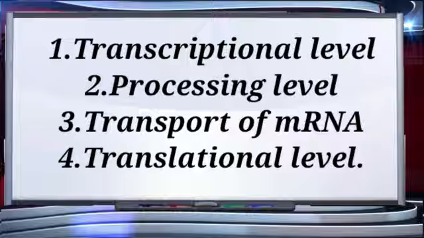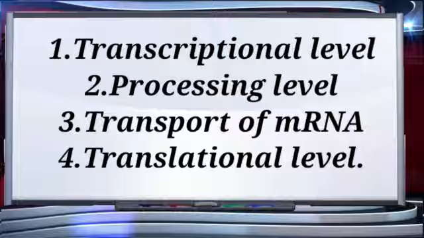It can be regulated at several levels. The first one is the transcriptional level. Transcriptional level means formation of the primary transcript, that is hnRNA. When hnRNA is synthesized, that is when regulation can be controlled. The second one is the processing level. It means when hnRNA undergoes splicing to form exon and intron pieces, that is the processing stage. This is also where regulation can be controlled.